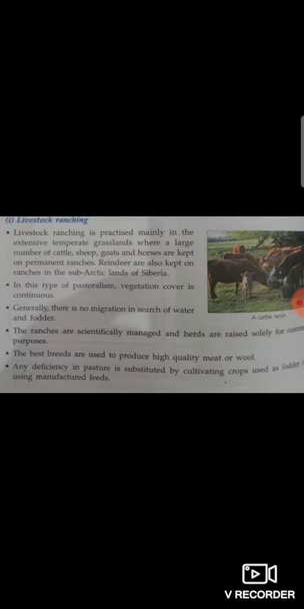Now, students, livestock ranching. Livestock ranching is practiced mainly in the extensive temperate grasslands where a large number of cattle, sheep, goats, and horses are kept on permanent ranches. In this type of pastoralism, vegetation cover is continuous. Generally, there is no migration in search of water and fodder. The ranches are scientifically managed and herds are raised solely for commercial purposes. The best breeds are used to produce high quality meat or wool.